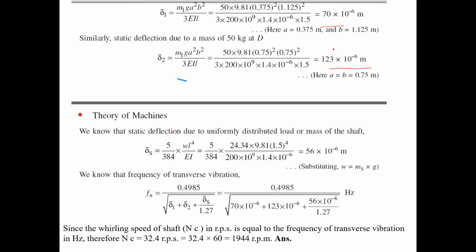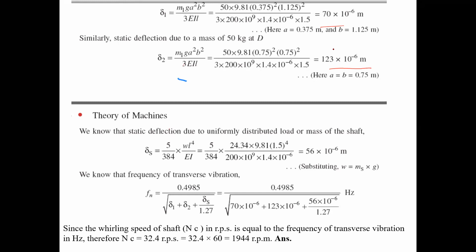Now we are going to find the static deflection due to the UDL load. In the earlier session we found the static deflection values when the simply supported beam carries the point loads.